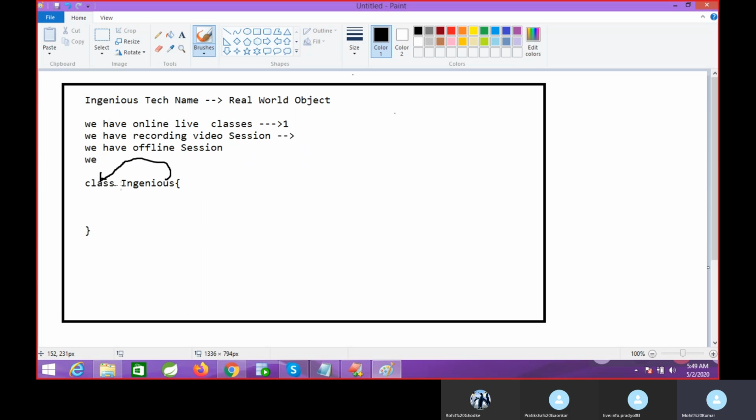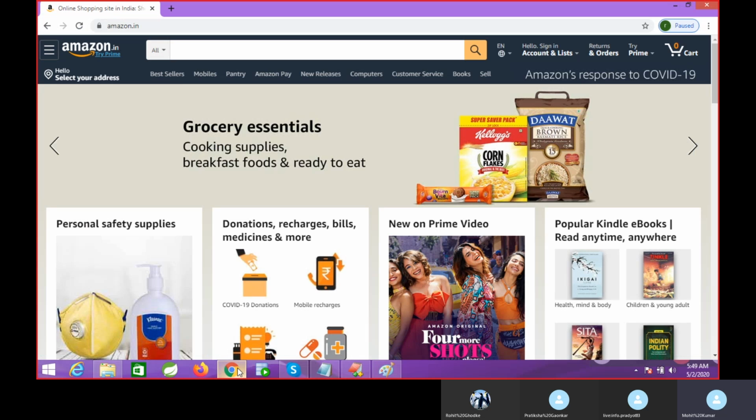Every code you write starts from the class keyword, because any object you write is converted into the programming world. Now in this application, they have converted the real world object into the programming world, but we need security for this application.